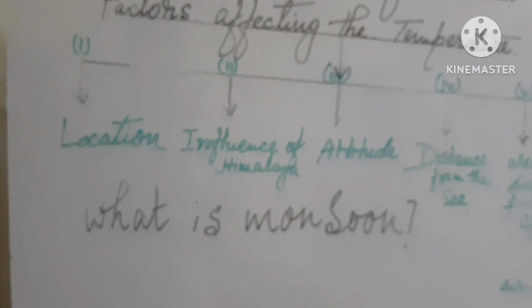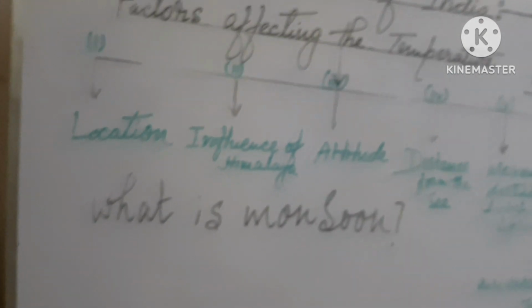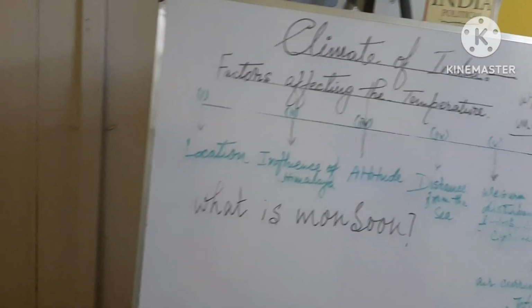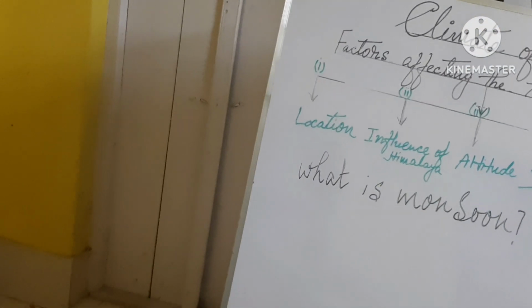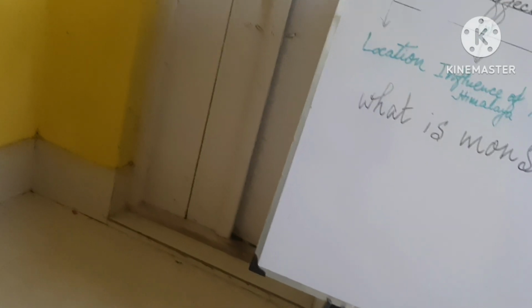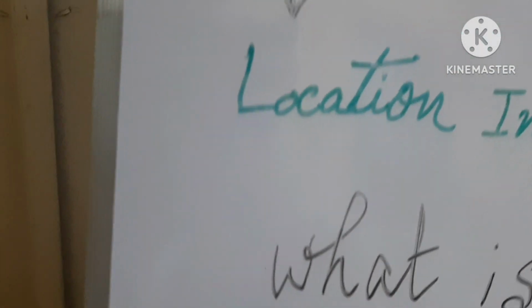Now, if you get a question such as what is monsoon? Monsoon is a land and sea breeze. Monsoon winds can be called land and sea breeze on a large scale.